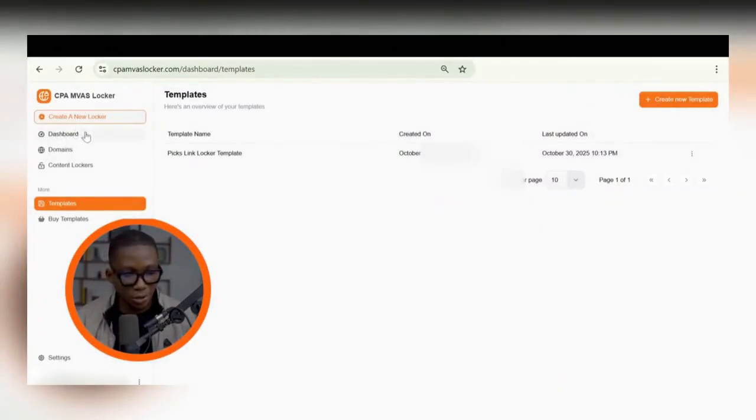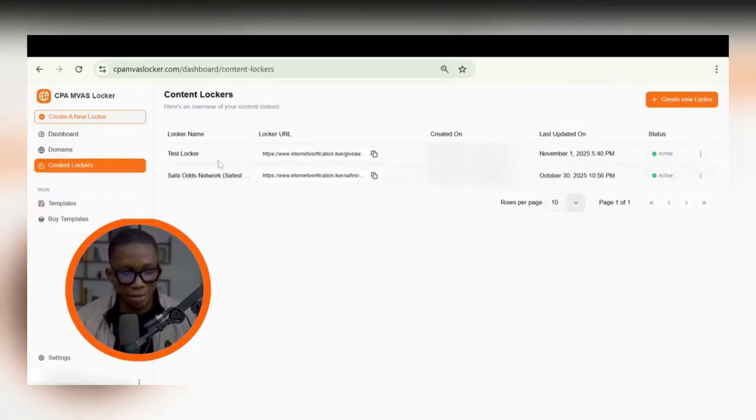If you go ahead and go to where it says content lockers, you're going to see that we now have a locker that I had on this account and a test locker, the one we created now. So you can go ahead and copy this. This is the link you're going to be sending people to, right?